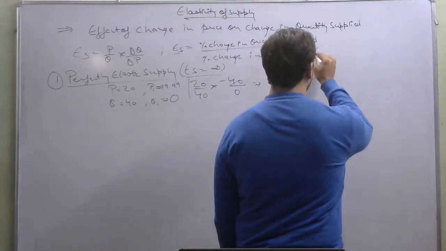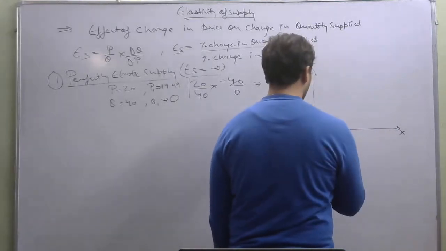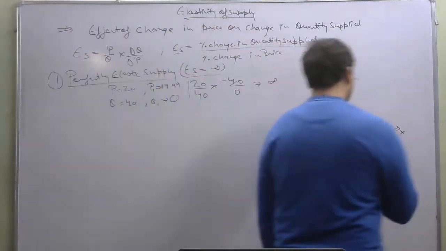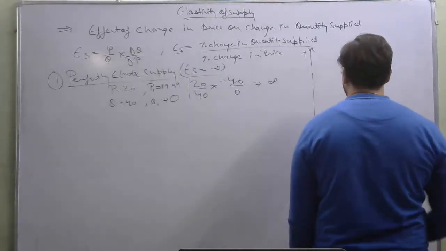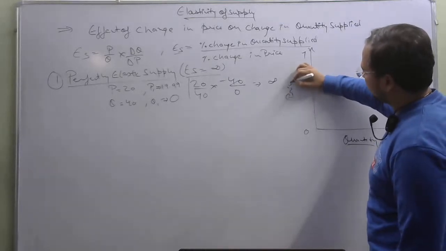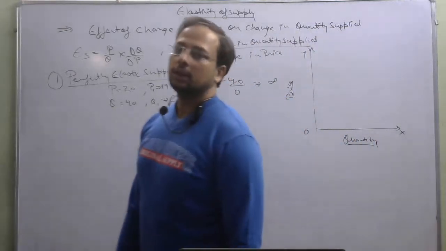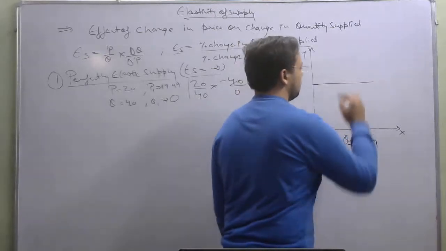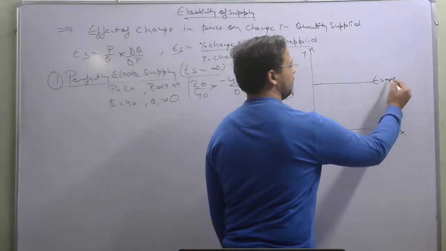And the graph will be like this: x axis, y axis, O. On the x axis we show the quantity supplied, and on the y axis we will show the price. Now how will the supply curve be drawn? The supply curve will be a line parallel to the x-axis, and there the elasticity of supply will be infinity.